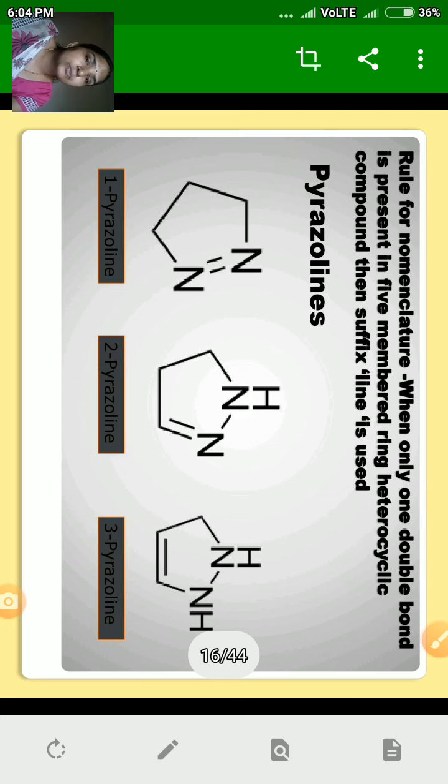Here are examples of some pyrazolines. One pyrazoline in which there is a double bond between atoms 1 and 2, hence it is named 1-pyrazoline.